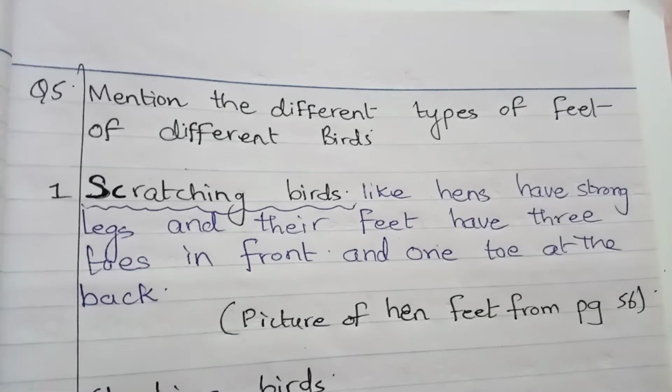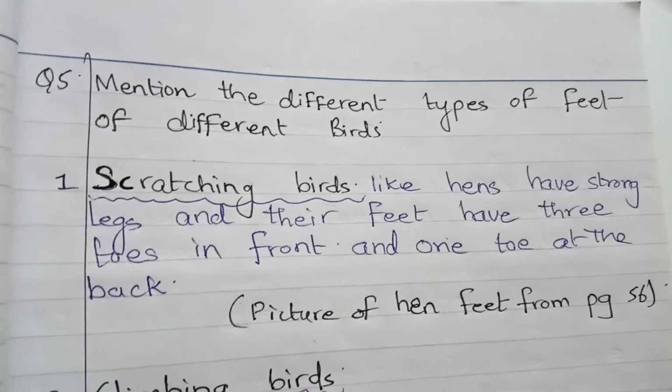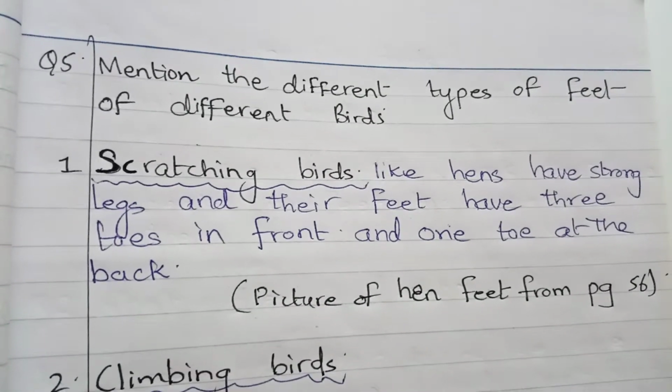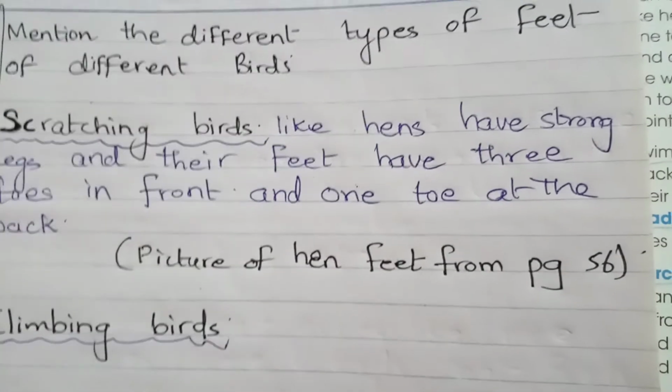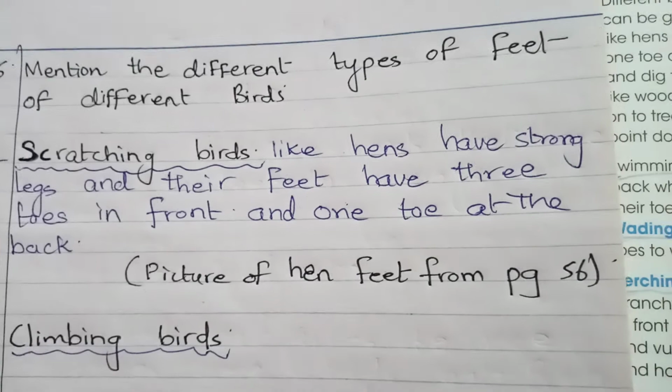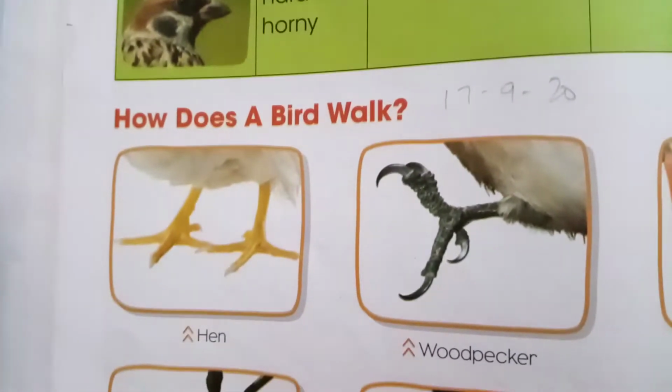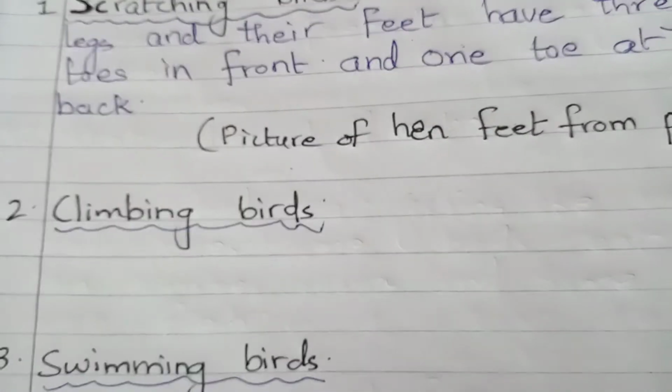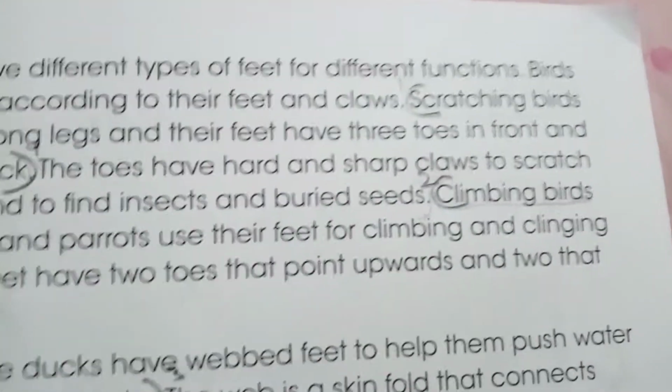In this reference I have given you question number 5: mention the different types of feet of different birds. The first one is scratching birds. I have taken from here, scratching birds from here till here. I have written it here, and then in front of that you will draw the picture of the hen's feet. Secondly you will write about the climbing birds. You can take it from here.